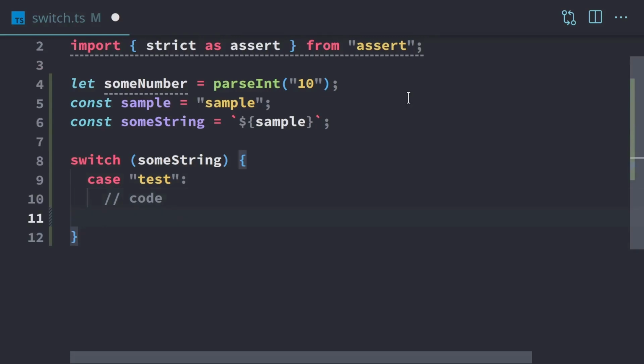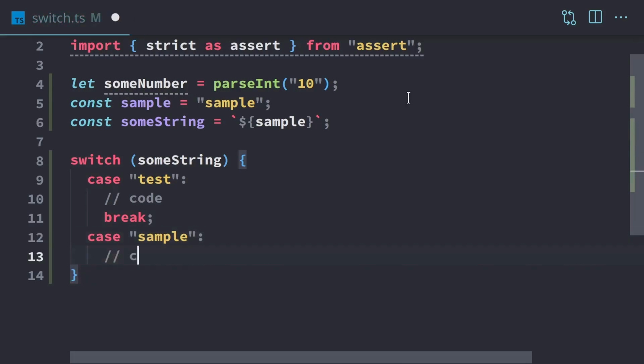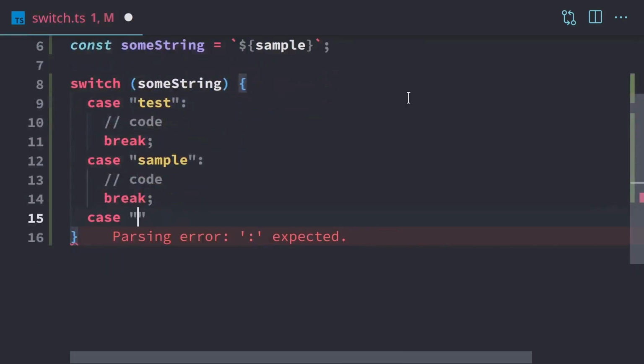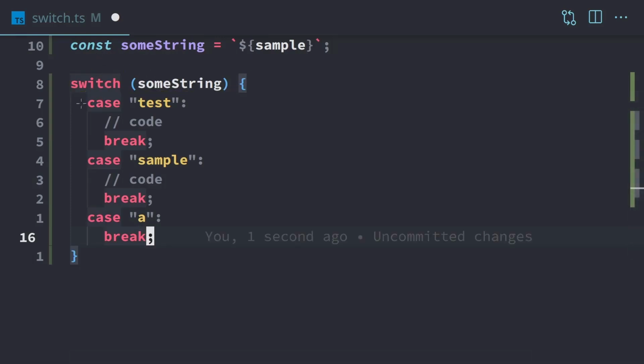Once you're done with your code for that particular case, we're going to break. And we can do the same thing for sample: code goes here, and then break. And we'll do another case, let's say A, then your code goes there, and then you break. And so this is how a switch works and how we generate the list of possibilities. We have our switch keyword, the thing we're trying to switch on, and then each possibility we want to check for. Now I'm going to rewrite this using an if-else block.